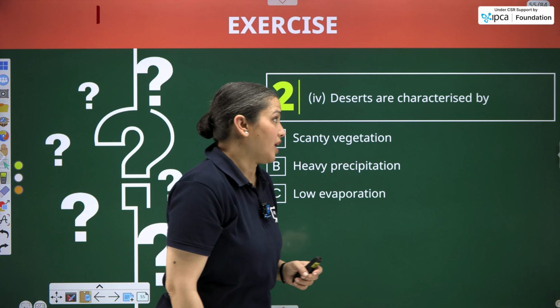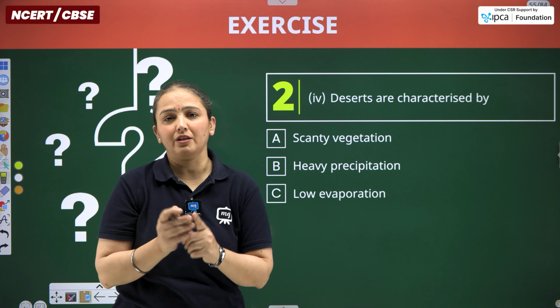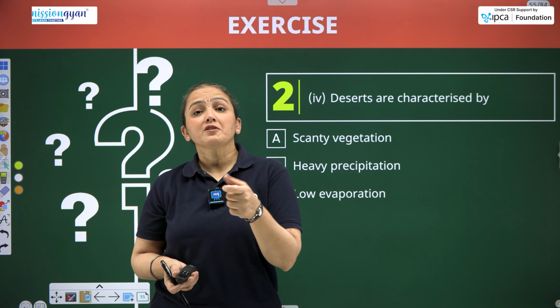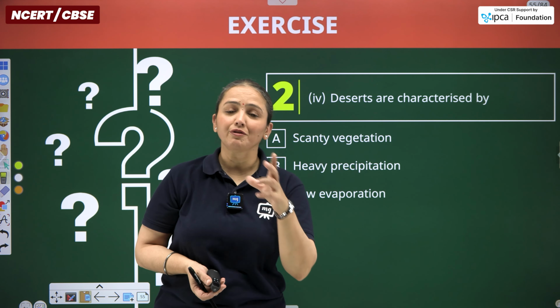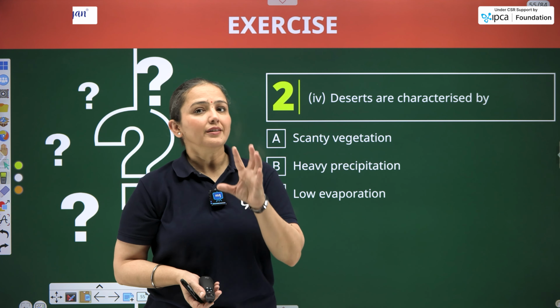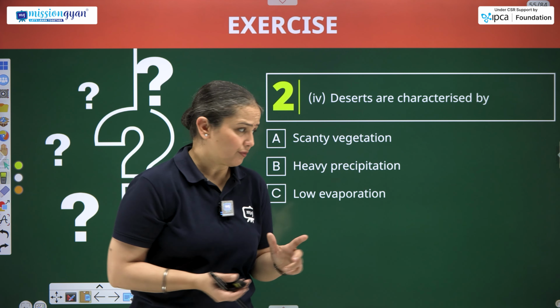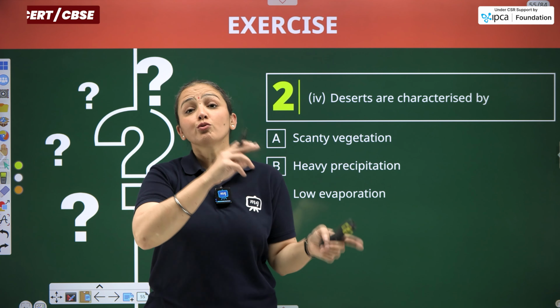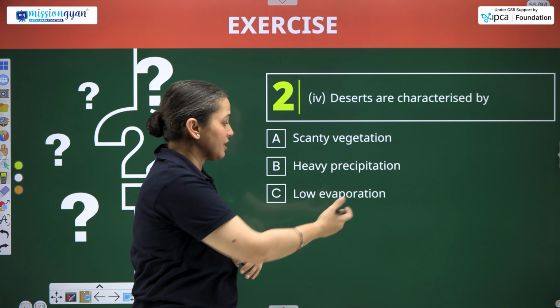Next, deserts are characterized by, so specific desert, whether it is hot or cold, there is a specific characteristic feature of the deserts. What's that? Scanty rainfall, scarcity of water. But what are the options over here? We have to consider that. Due to rainfall, these things can occur.